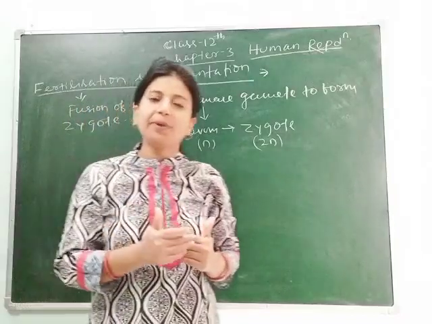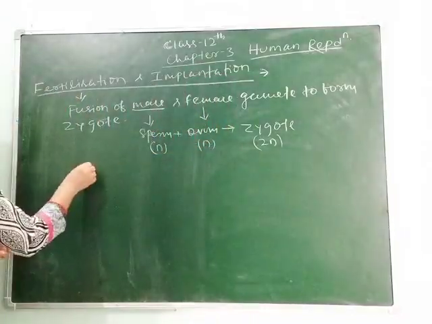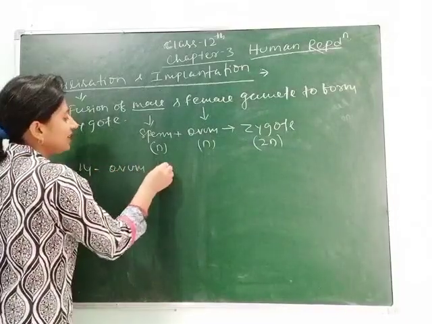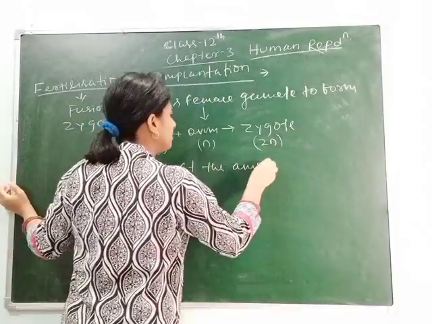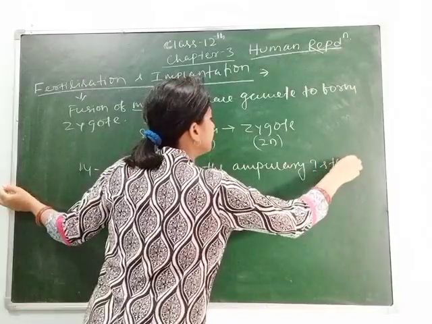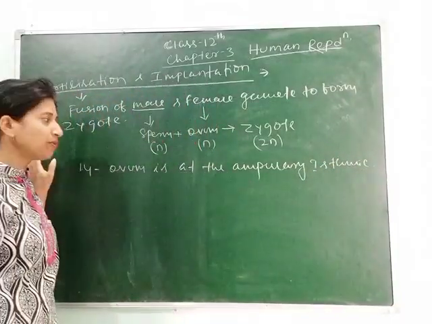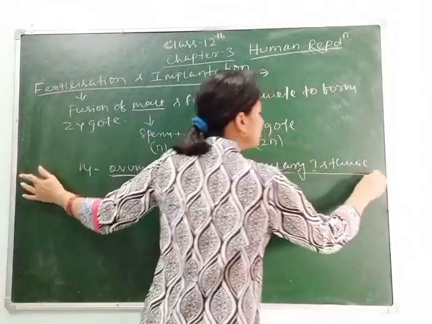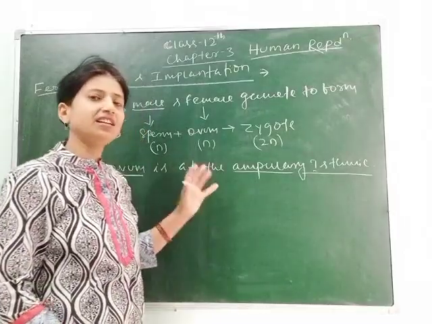At the mid period of the menstrual cycle, from the day 14, the ovum is at the ampullary isthmic region. Students, you have to remember another thing. Fertilization is only possible if the ovum is at the ampullary isthmic region. This is the part of the fallopian tube where fertilization occurs.